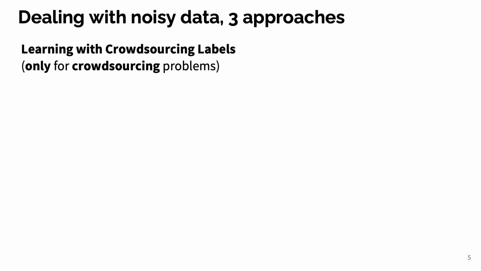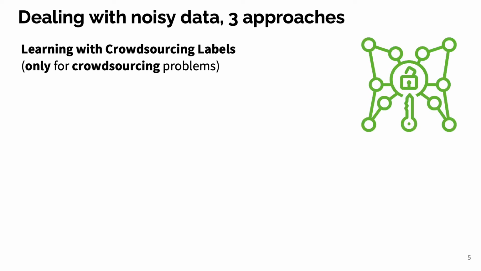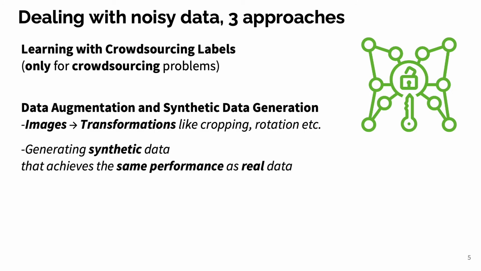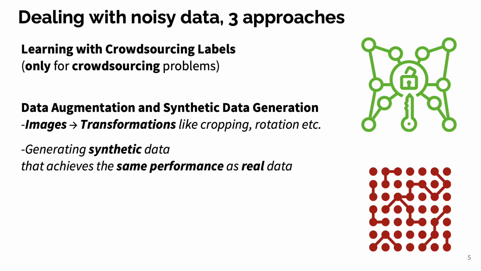We can view the uncertainty caused by potentially conflicting labels in crowdsourcing as noisy data. The approaches we just discussed can directly be applied to combat crowdsourcing noise, but there are also more general frameworks proposed for learning with noisy data. Data augmentation in computer vision and images generates multiple versions of the same data point by applying transformations on the original image. In a quite similar fashion, synthetic data generation also tries to increase the variety and the number of samples used for training by outputting synthetic data points that have almost the same performance as the original data points.